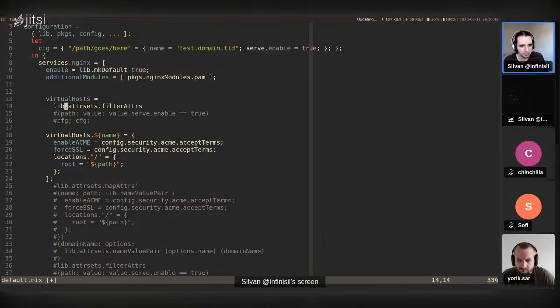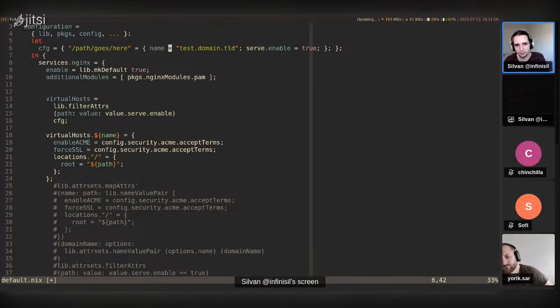So we're going to do lib.attrsets. We can also avoid the attrsets here. Most of the lib functions are re-exported under the kind of global namespace, so we can also do this. And we're going to take config, take the path and the value, and filter by the ones that are true. We can also omit the equals true here, since this is a true or false value already.